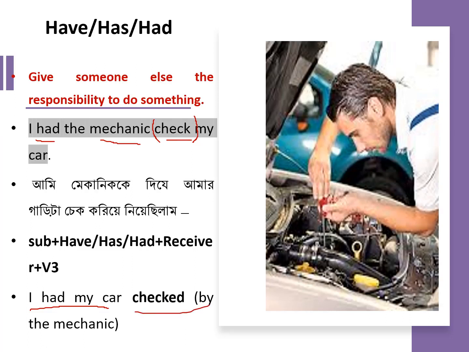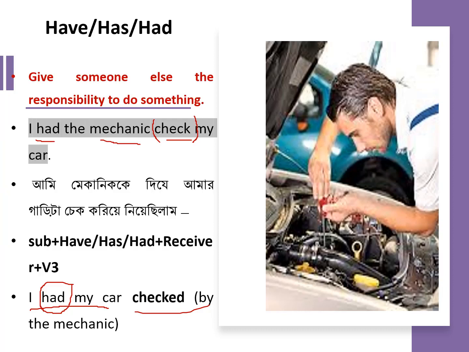Now you may ask me, sir, here had is also the causative verb. You said that after has, have, had, we have to use the base form of the second verb. So here the second verb is checked. So why ed? I mean why is the past participle form used? Yes, sir. Before that, we have to be familiar with two words. One is doer, another is receiver. We have to know what is doer and what is receiver.